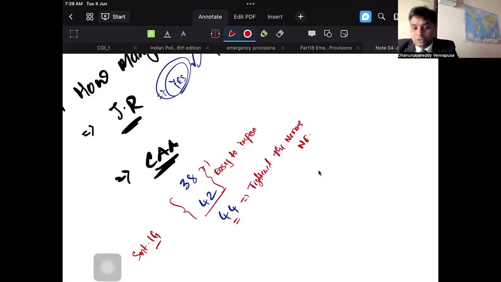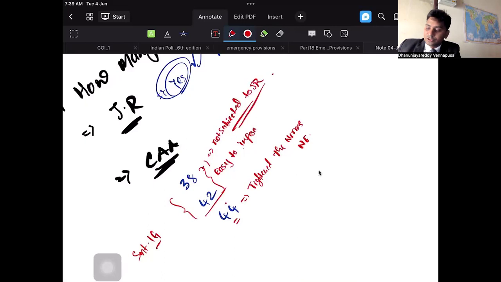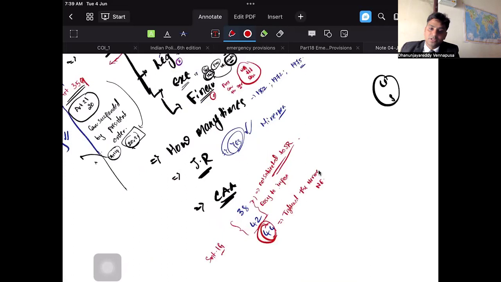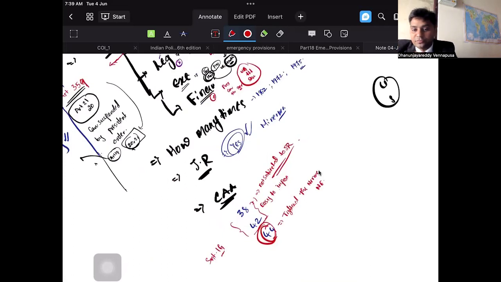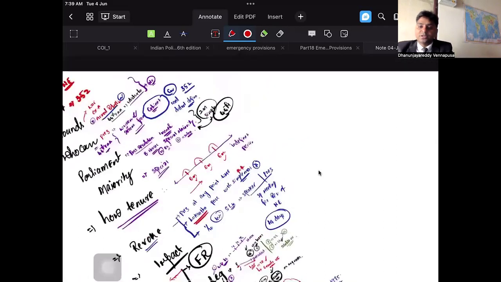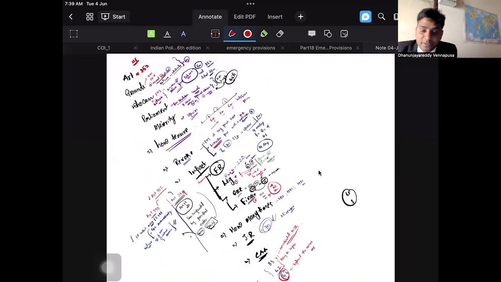What article? Not article, Constitutional Amendment Act. What does Constitutional Amendment Act 38 say? It says that national emergency is not subjected to judicial review. This is what they say. But the 44th Constitutional Amendment has changed all these provisions. So remember these things. That is what is important. 38 says not subjected to judicial review, but in the Minerva Mills case, it was said that it is judicially reviewed. This is national emergency in short.